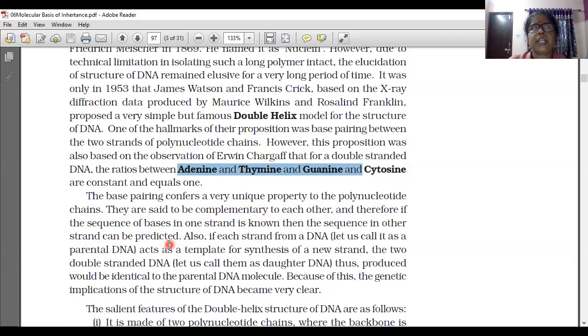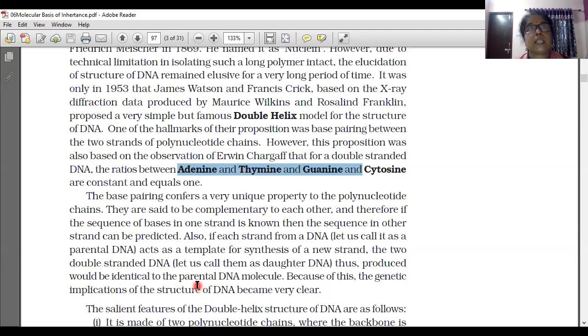Suppose adenine is on one side; thymine will be on the other side. If thymine is on one side, adenine will be on the other. If cytosine is there, guanine will be there, and if guanine is there, cytosine will be there. So it can be predicted. If each strand of a DNA acts as a template, the two double-stranded DNA thus produced would be identical to the parent DNA molecule.